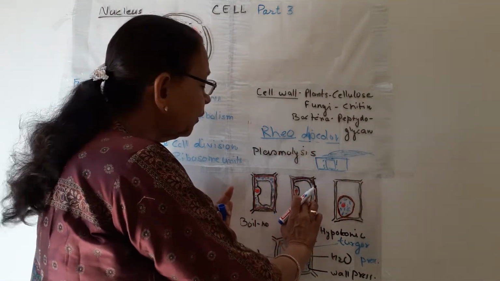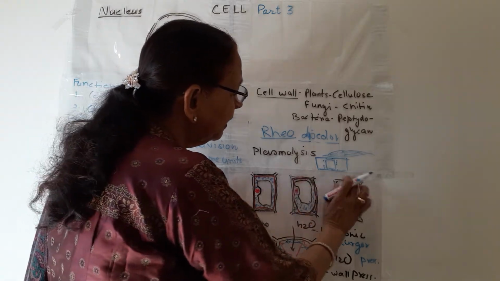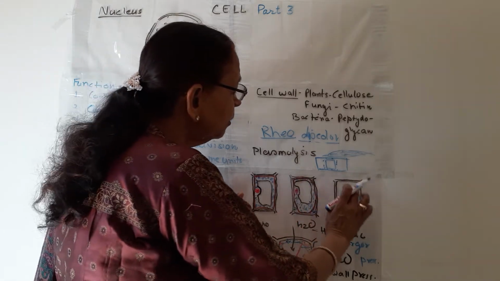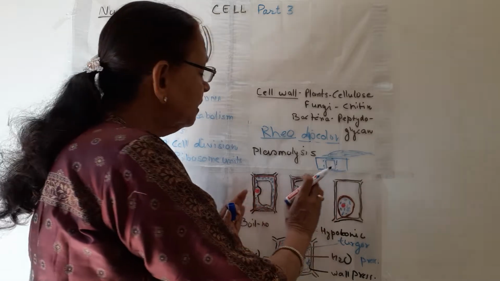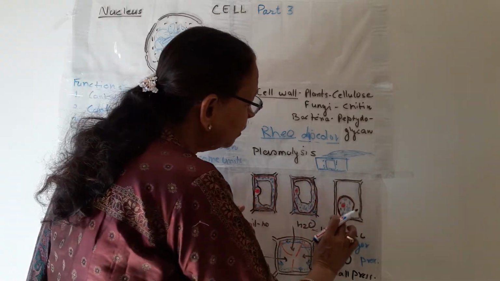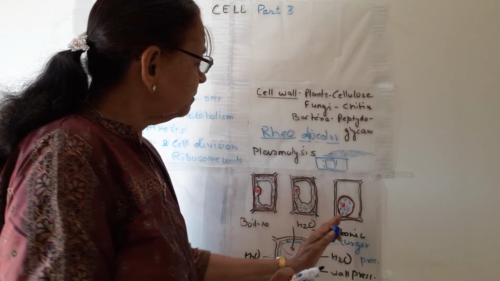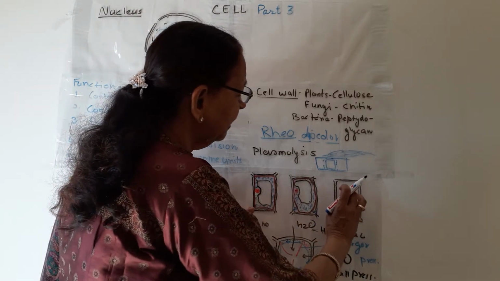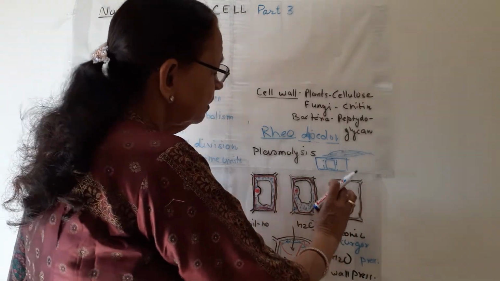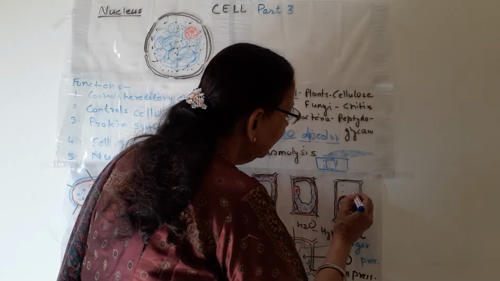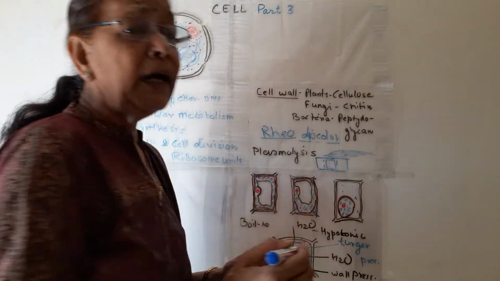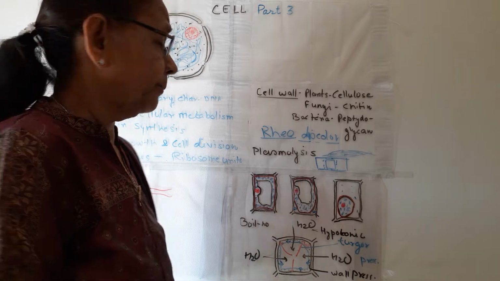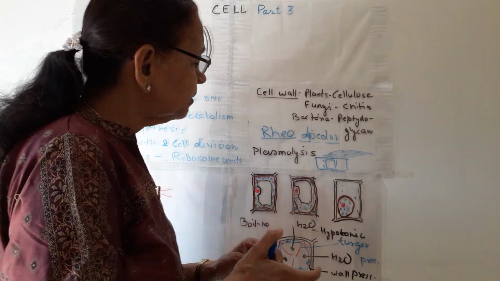The vacuole diminishes, and ultimately after a few seconds the whole vacuole is diminished, so that a compact protoplasm is formed, present at one side of the cell, and this area is filled by the hypertonic solution. Why is it filled by the hypertonic solution?